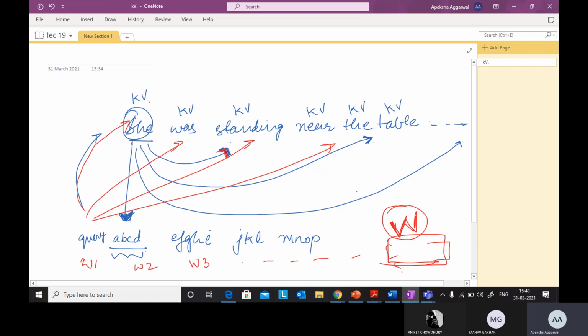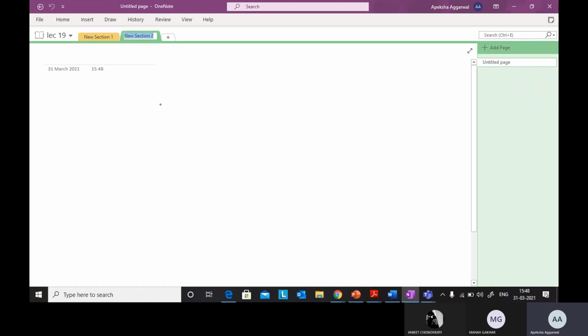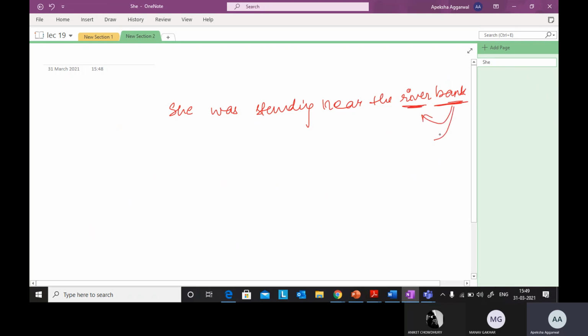So first of all, if I talk about self-attention, suppose the sentence was she was standing near the river bank. For predicting this word bank, I require context from river also. So this was important. Self-attention is nothing but taking input from the input sentence itself, and giving weights to the input sentence itself for translating this word.